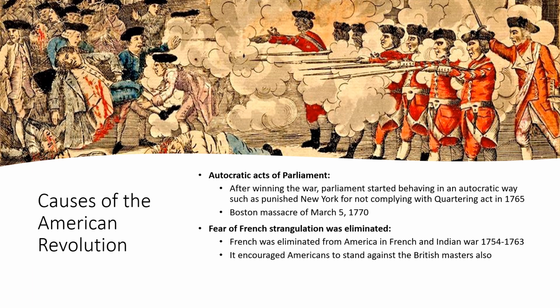Thomas Paine, who was the commander of soldiers at the time in Massachusetts, ordered his soldiers to open fire on unarmed people of Boston. This led to a massacre, and five people were killed. This event is known as the Boston Massacre of March 5, 1770. This was another autocratic act of the Parliament of the British Empire in North America. It created a rift between the colonists and the crown, and it agitated and infuriated the people of North America.